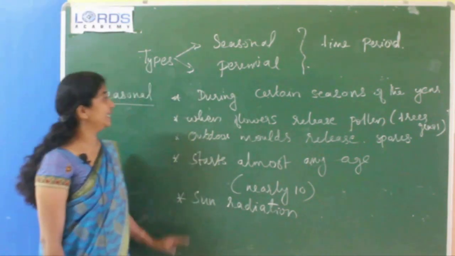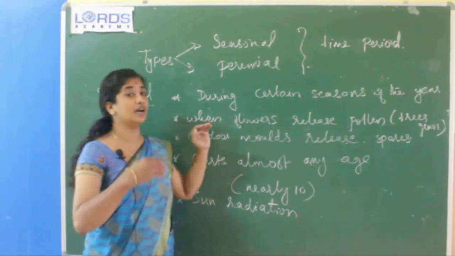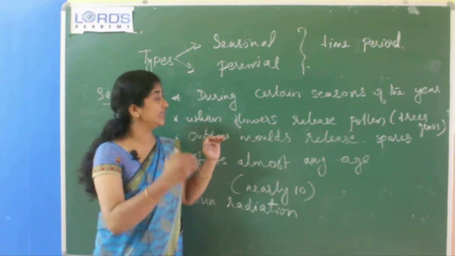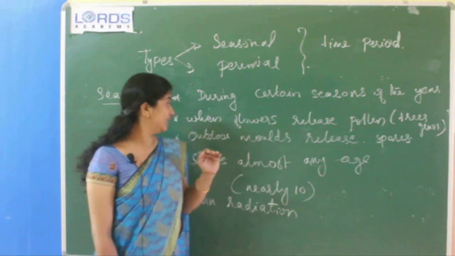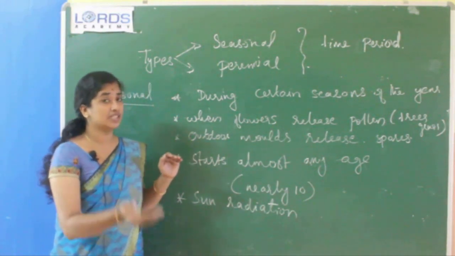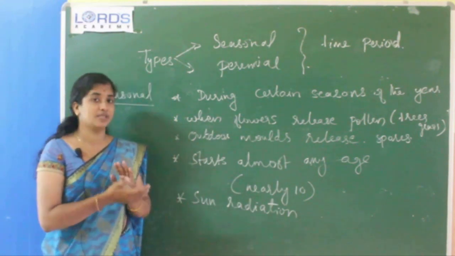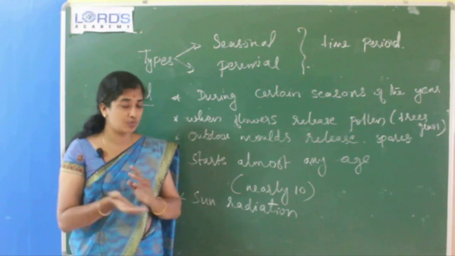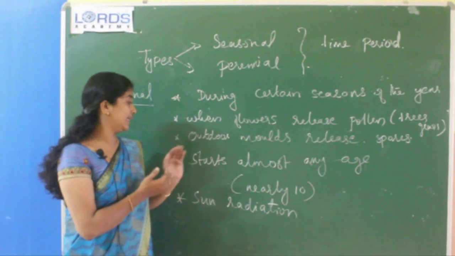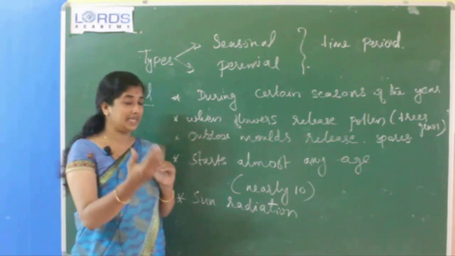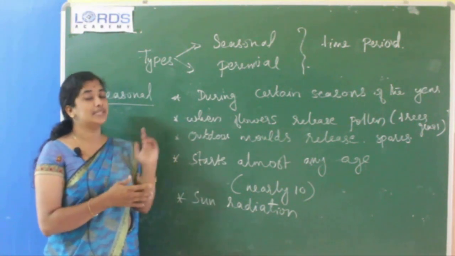Once again, the main allergens of seasonal allergy are pollens of some flowers, then spores released by molds. It starts at almost any age, nearly 10, and sun radiation is also an example.